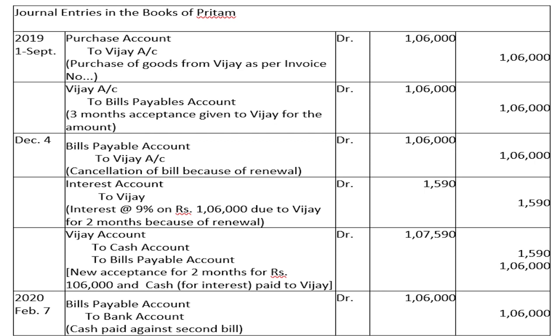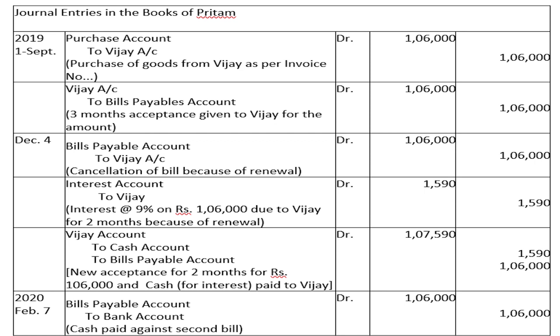When the new bill is accepted, along with the bill, you are also paying the cash of rupees 1,590 towards interest. So Vijay is the receiver of the benefit. He is getting bills payable, the bill which has been signed by you, and also the cash. So Vijay's account debtor to cash account and bills payable account, 1,590 and rupees 1,06,000, in total 1,07,590.